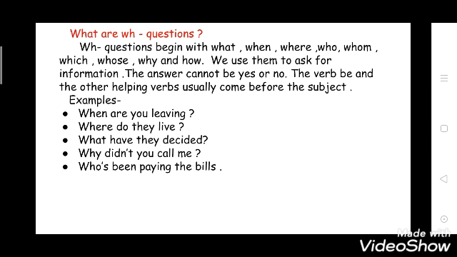Examples are, when are you leaving? So, you will give your answer, maybe I am leaving today, I am leaving tomorrow. So, there are many answers. You cannot give your answers in a form of yes or no. See the second example. Where do they live? So you can say, I live in Prayagraj, I live in Delhi, I live in Chennai. So you cannot give your answer in yes or no form.